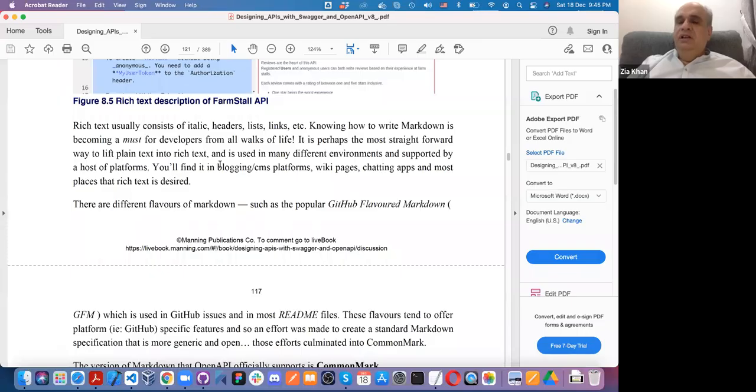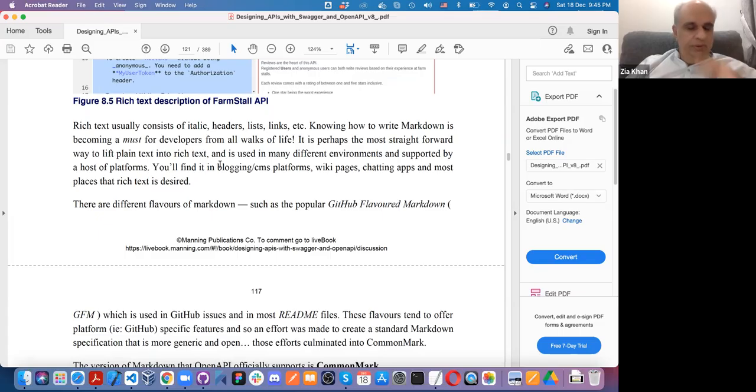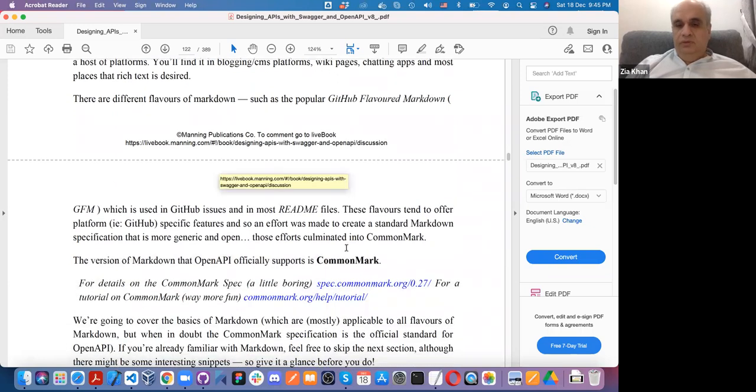But the problem is there are a few differences between different Markdowns. Basically, Markdown is a simple rich text format, which you can remember, and HTML will be generated for it automatically.